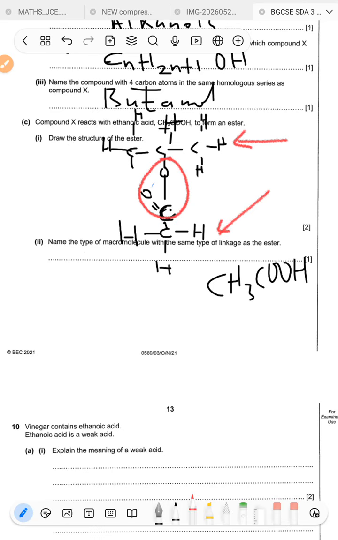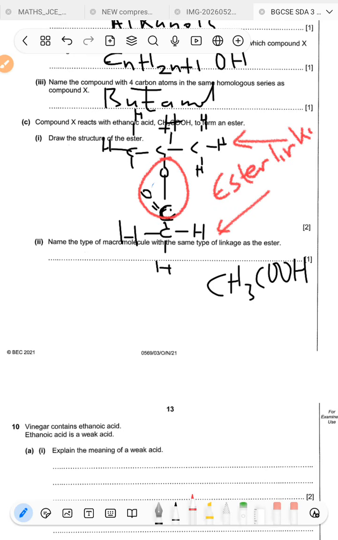So the type of linkage is called a what? You have to think about it. We have two linkages, an amide linkage and an ester linkage. So what we're looking at there is called an ester linkage. I think it's very easy because here we're talking about esters, hence the ester linkage.